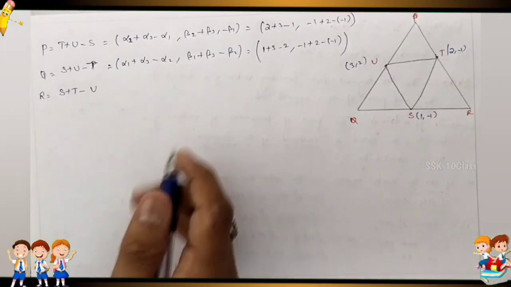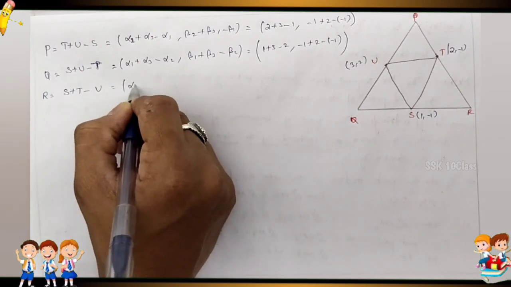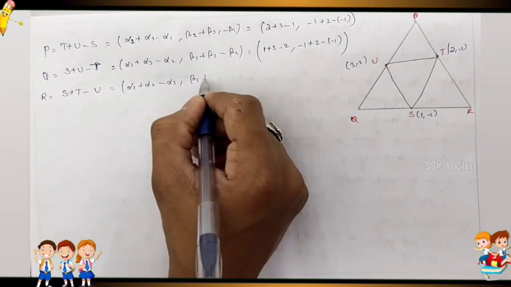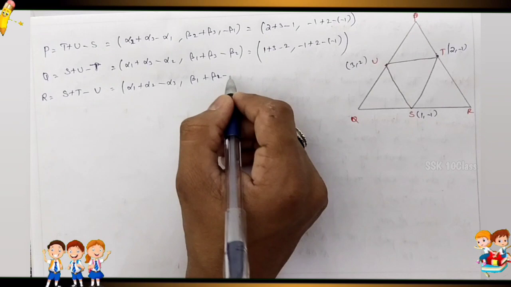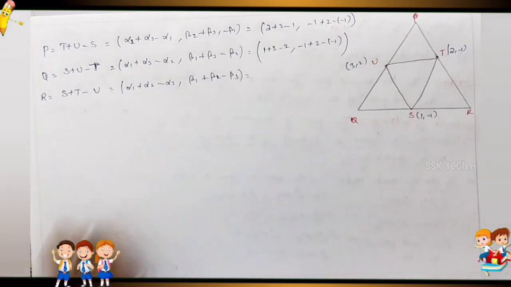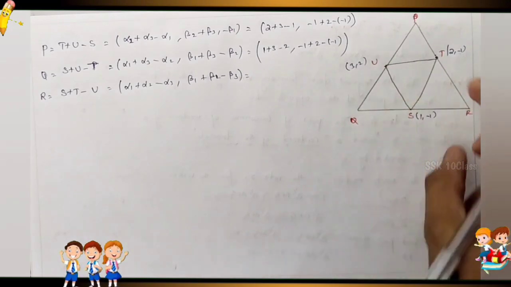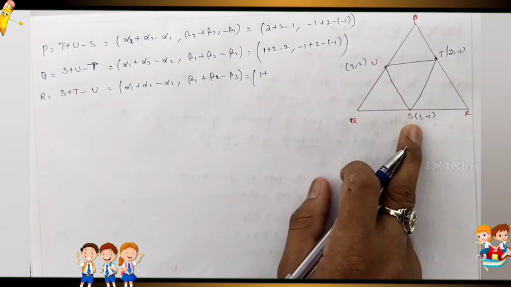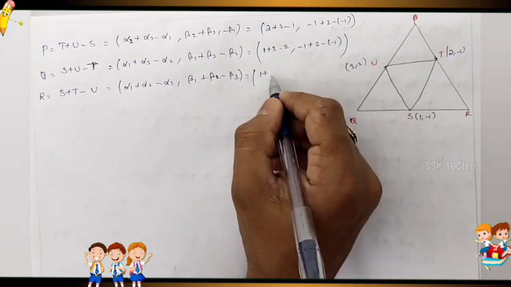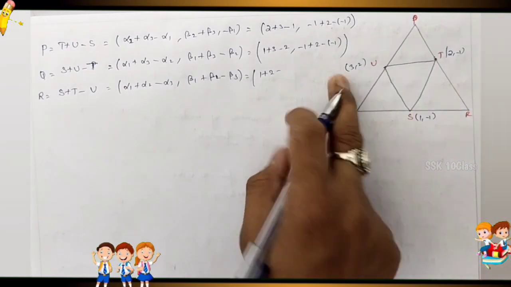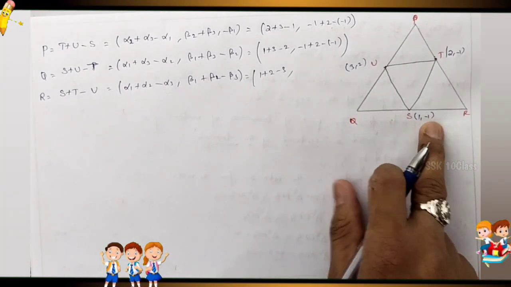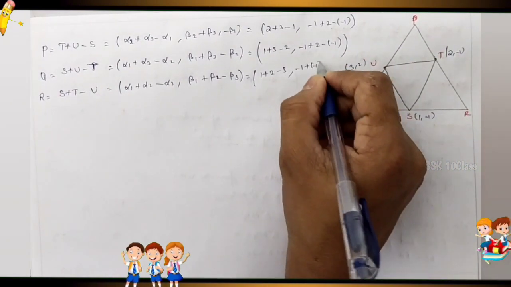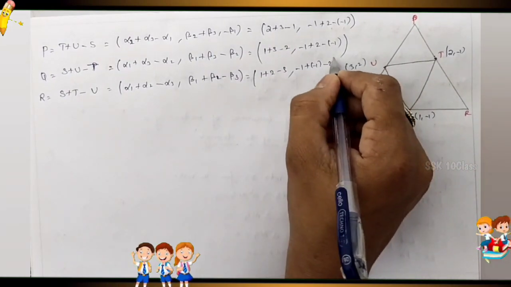Now R. Now our formula is alpha 1 plus alpha 2 minus alpha 3 comma beta 1 plus beta 2 minus beta 3. So simple. What is the formula? R, the opposite value is S T. So first the x coordinate: x plus 2 minus the opposite value, x coordinate only 3. Next the y1 value is minus 1 plus minus 1 minus 2. Finish.